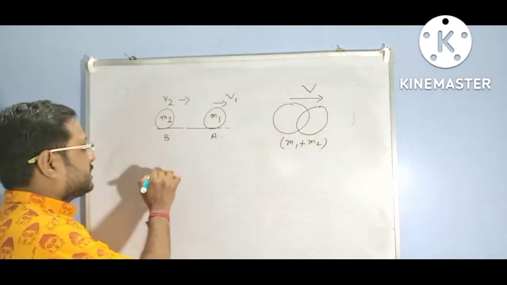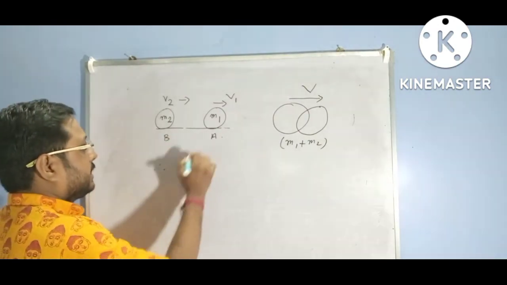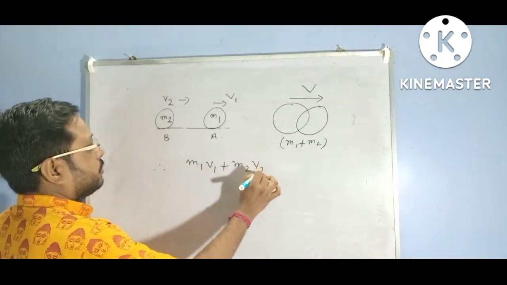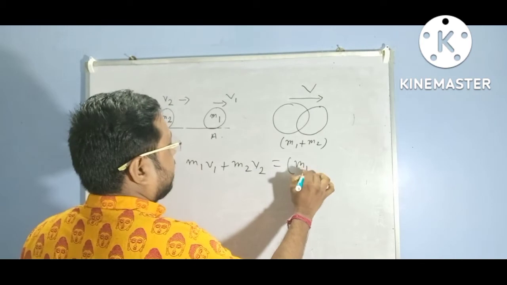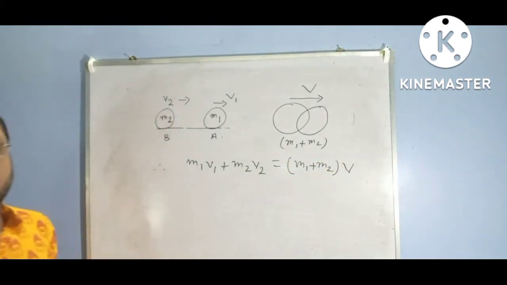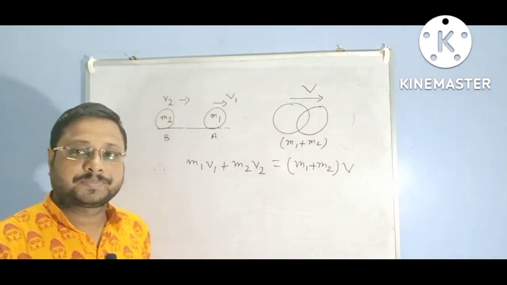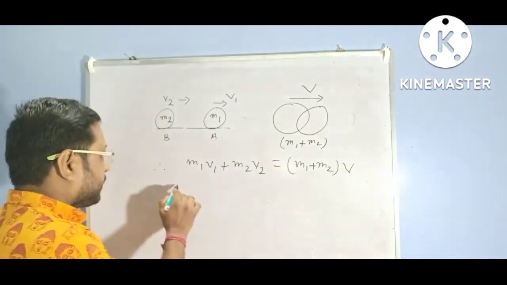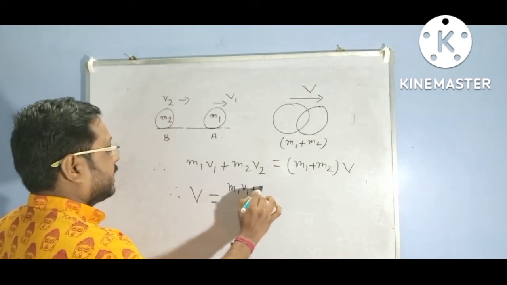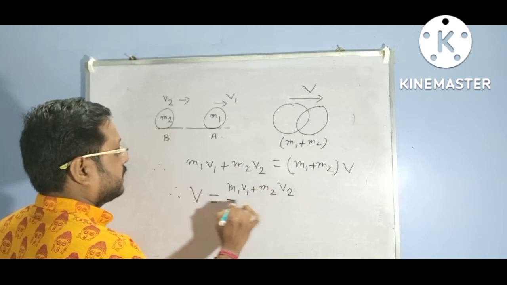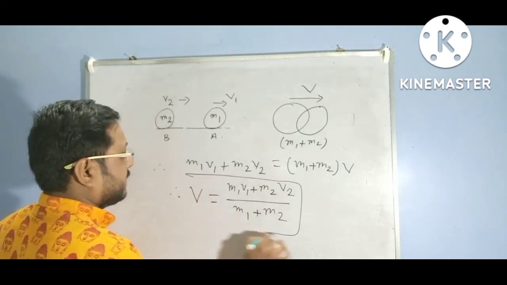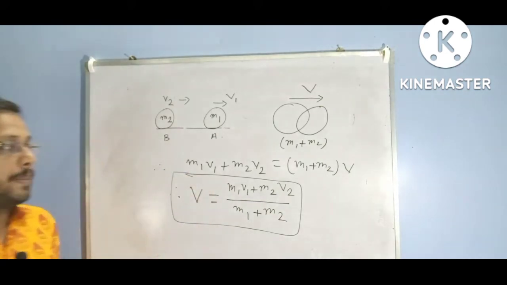From the conservation of linear momentum we get m1 v1 plus m2 v2 equals m1 plus m2 into v, where v is the velocity of the two balls after collision. So velocity v equals m1 v1 plus m2 v2 divided by m1 plus m2. This is the velocity of the balls after collision.